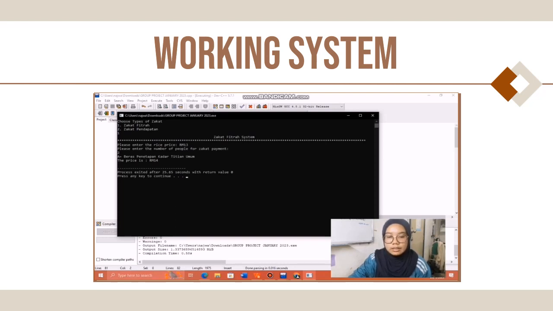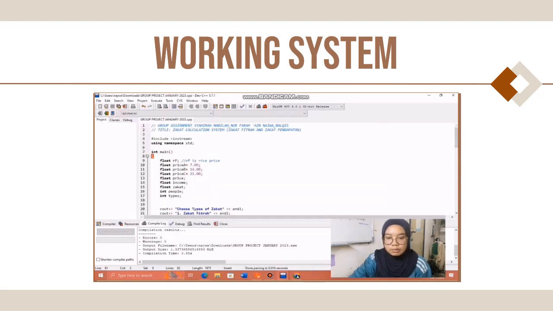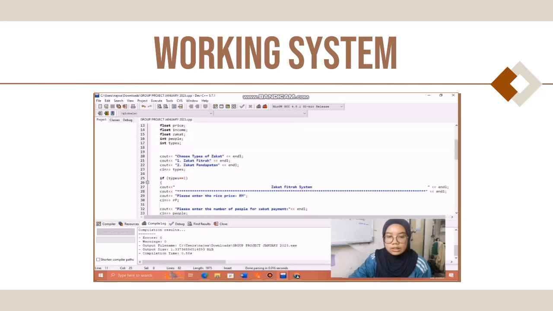How can we know whether they calculated it rightly or not? We can identify it by dividing the price by the number of people for zakat payment. So 14 divided by 2, we get 7. So that was true because we have stated here that price A is equal to 7. So the system can be used to determine the zakat fitrah calculation.